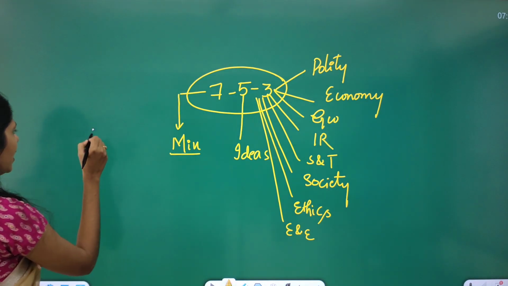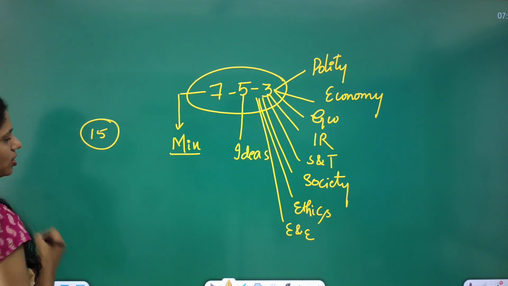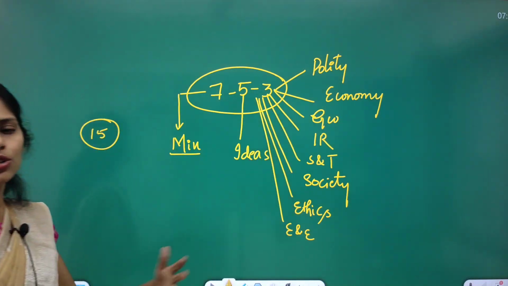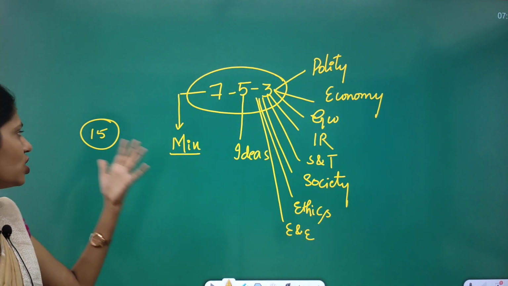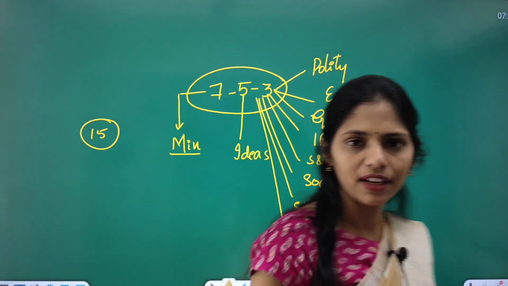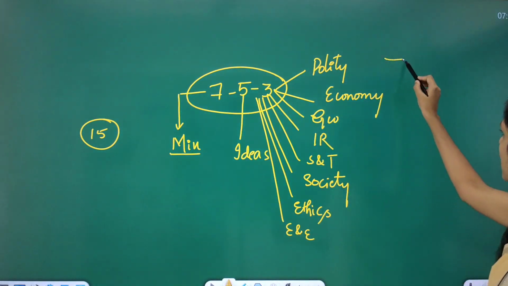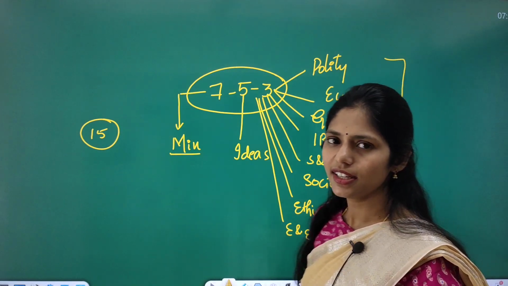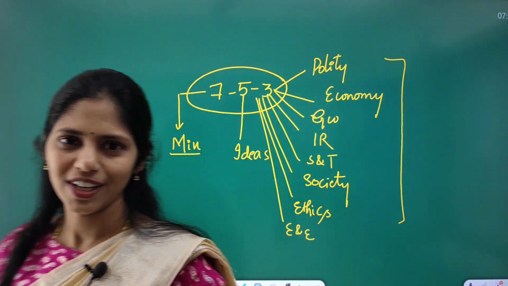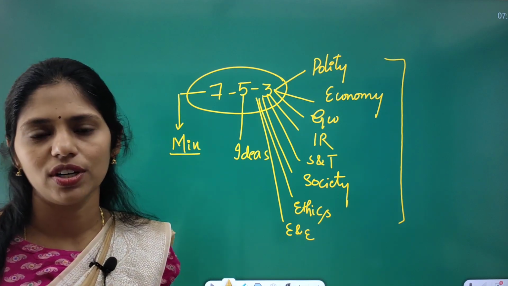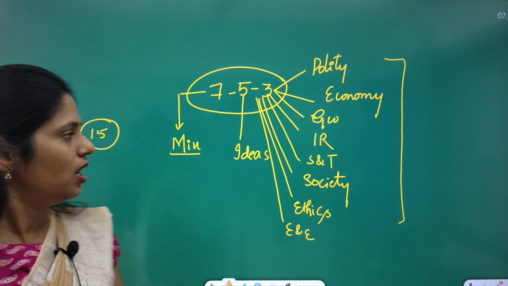So you will be writing around 15 dimensions. 5 ideas, 5 into 3, 15 points. Each and every point will be 1 dimension. So you will be writing around 15 points, and this will be more than enough. If you are following this 7-5-3 rule, you can complete your answer in 7 minutes, and you can write each and every answer without leaving any question in the examination.